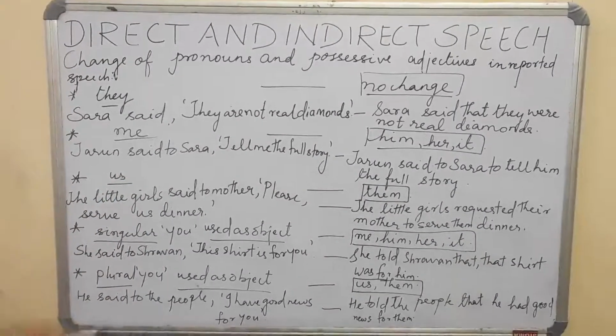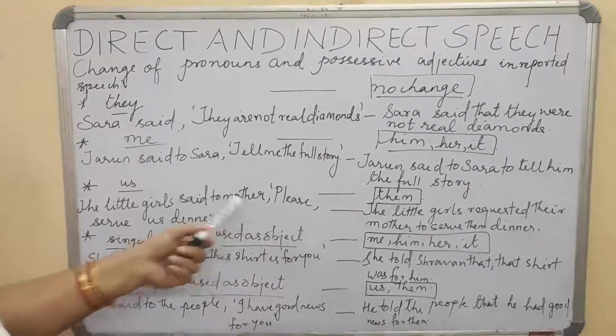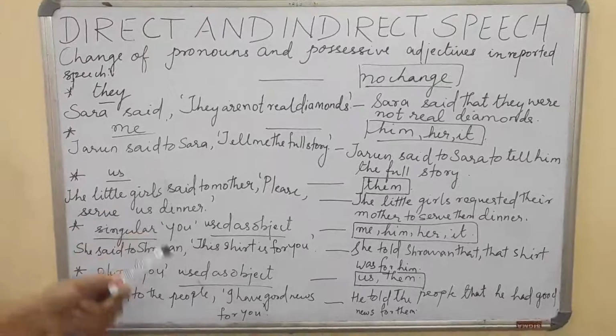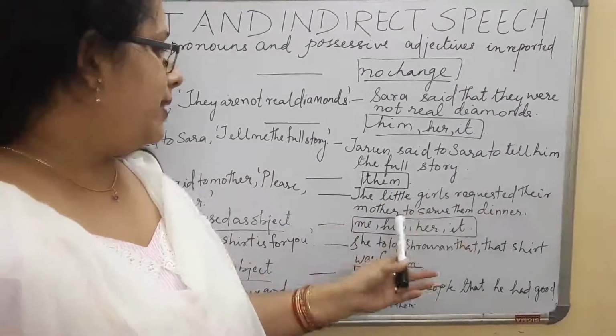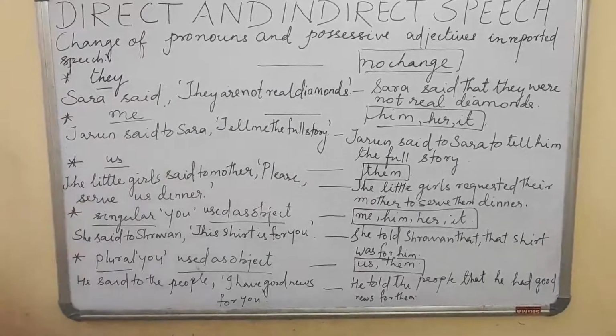Next one is "us." "Us" becomes "them." The little girls said to mother, "Please serve us dinner." The little girls requested their mother to serve them dinner. So "us" changed into "them."